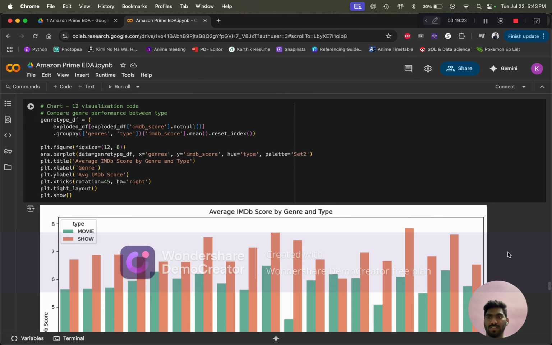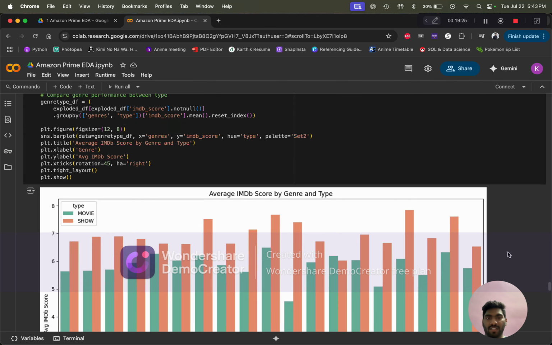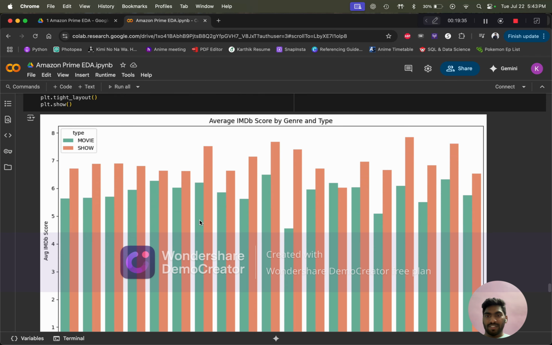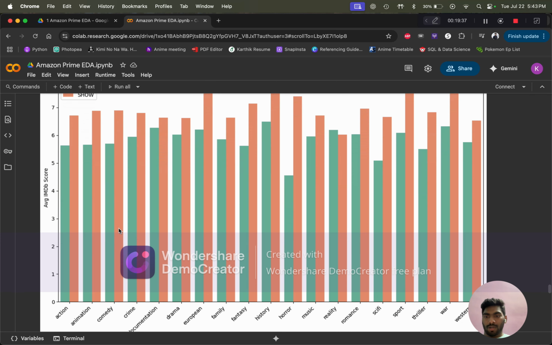And the next chart is a bar chart. I wanted to show the bars beside each other, so I set the palette to Set2 to show them beside each other for each genre.